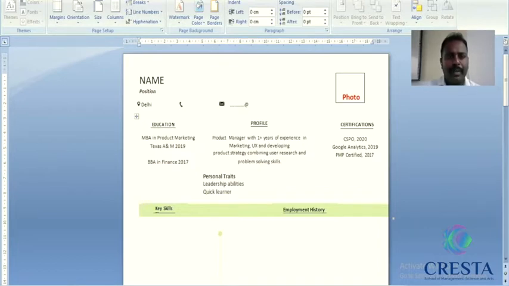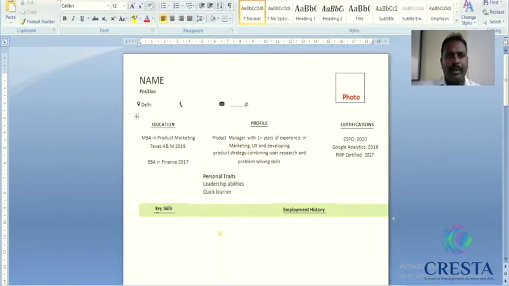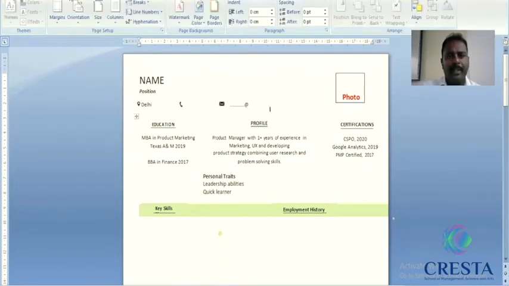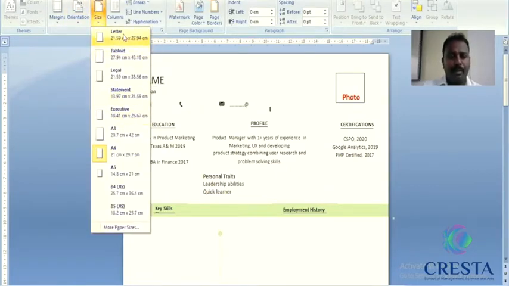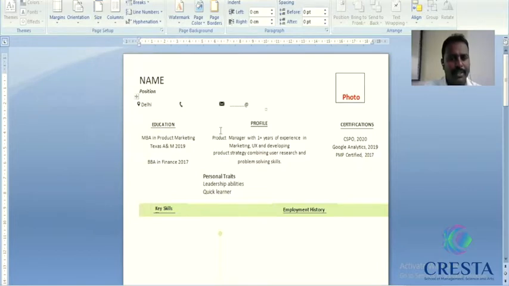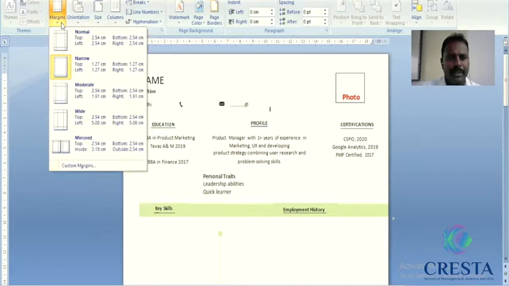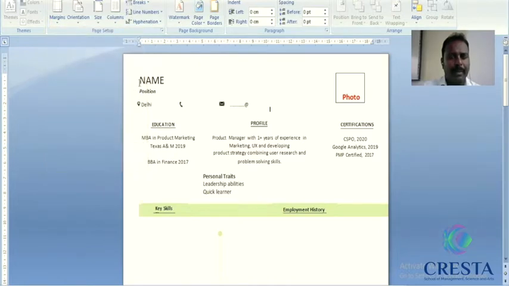So for that, kindly open a Word file. As soon as you open it, you will have a blank page. Go to page layout. First, select the size of the paper. Most of us will end up with letter. That's the wrong one. You have to click on A4 size, and then go to margins. It should be the narrow one. The margin should be at the least.